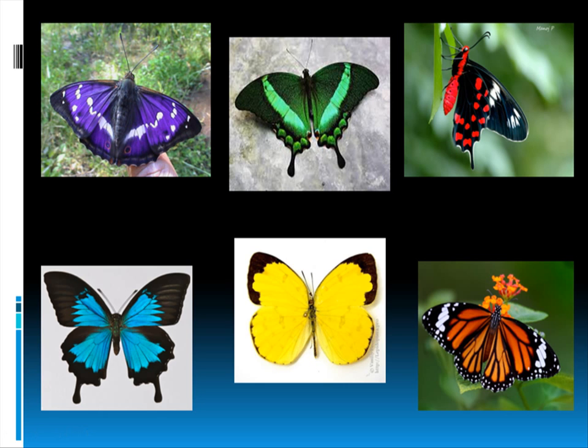It also mimics one more type of butterfly, which is mimicked by this crimson rose. Both of them look completely equal in their color. The crimson rose and the common rose are very equal in color and look very alike. That is a good way they mimic themselves and get away from predators.